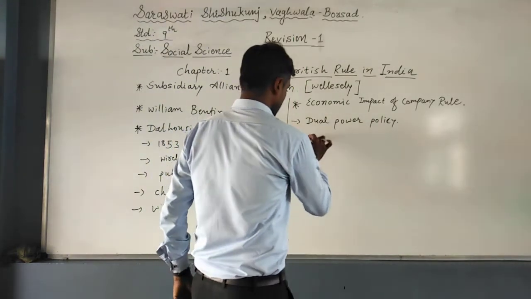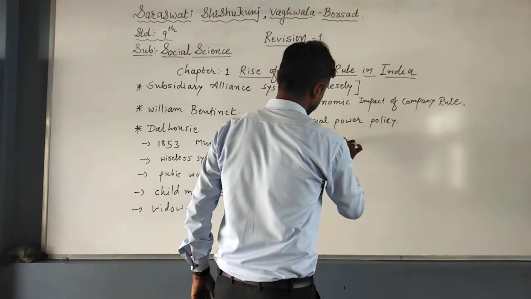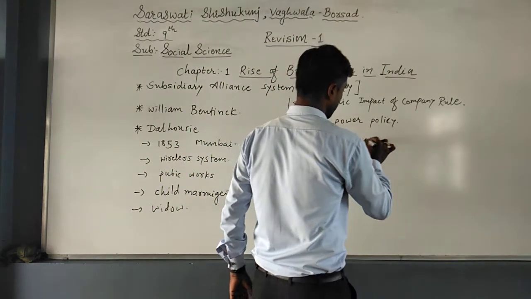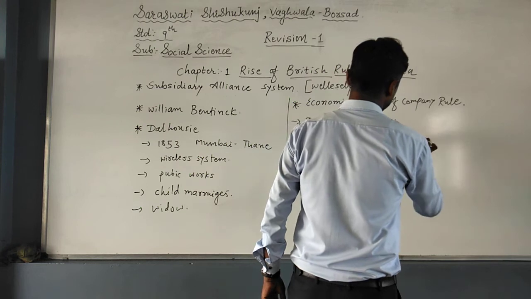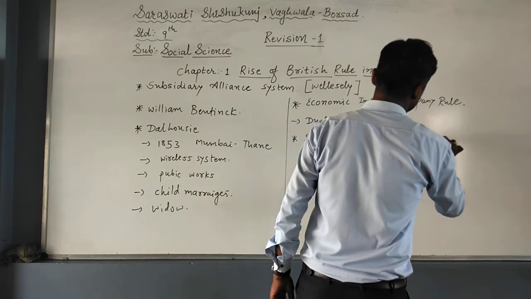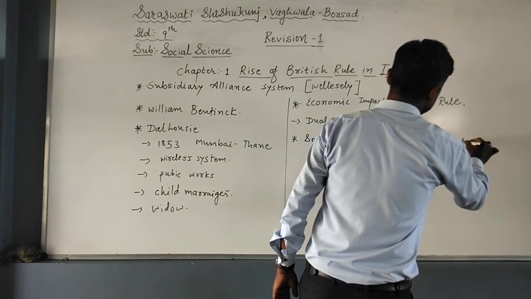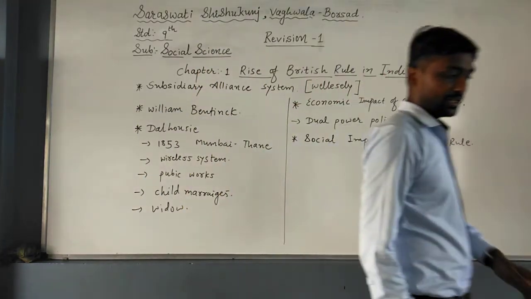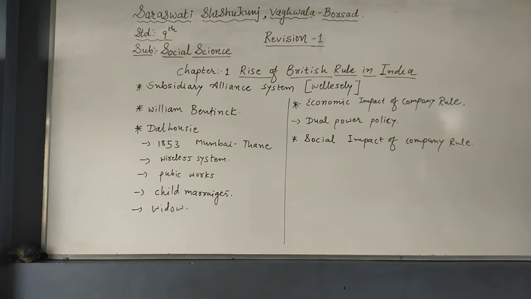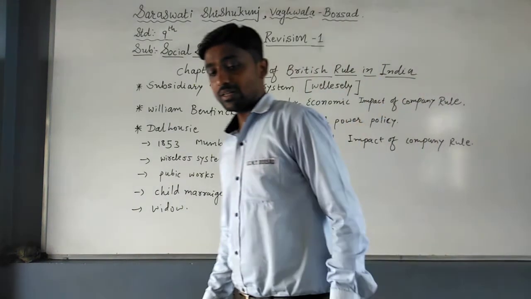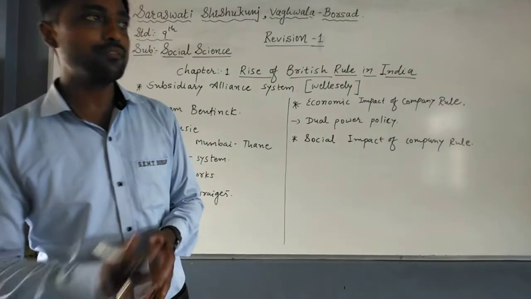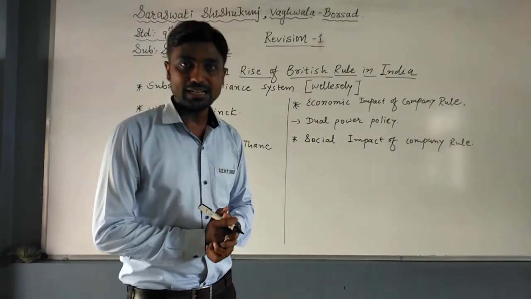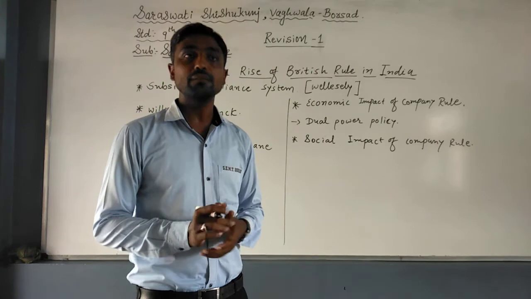Afterwards, the social impact of company rule. In this, we will not discuss too much about social impact. What is the impact seen in the society? In our country there were some bad habits, some things which were prevalent, which were black spots for our country.